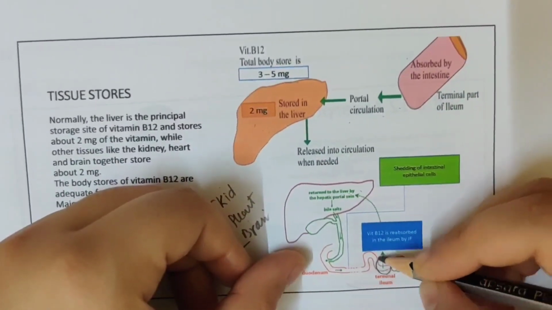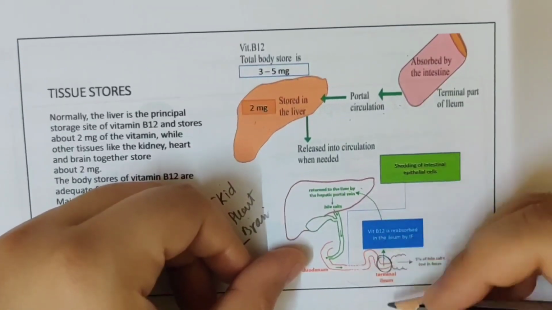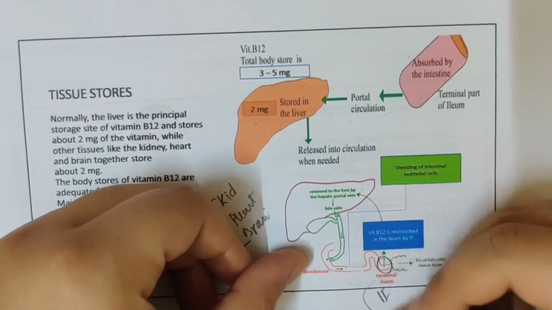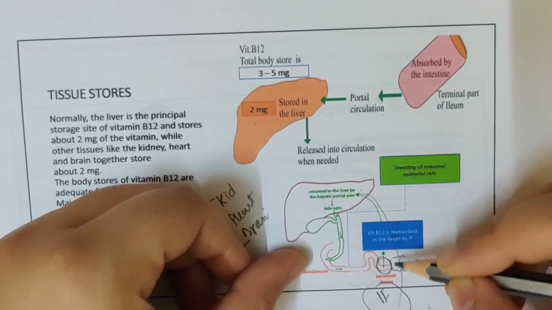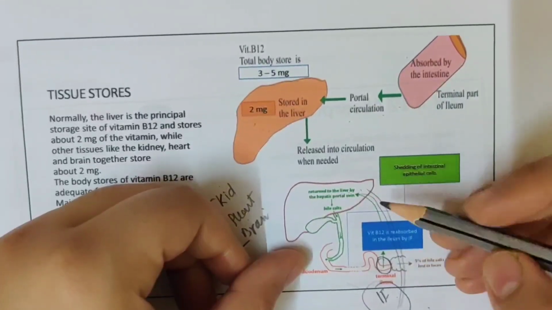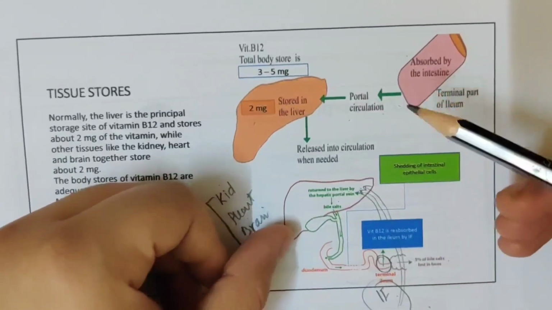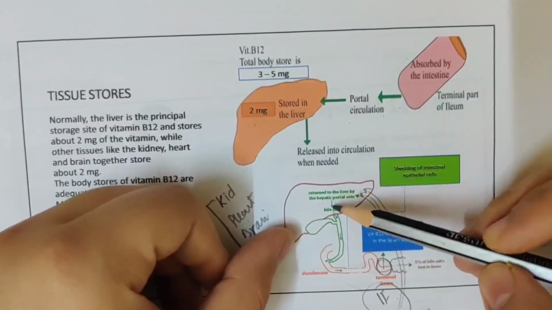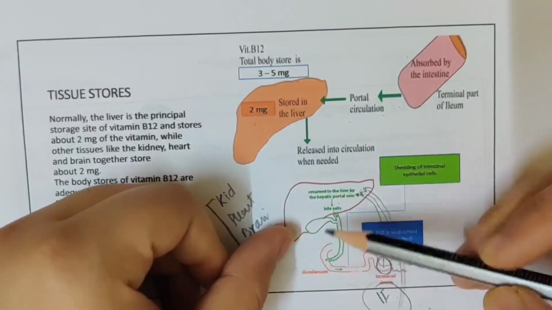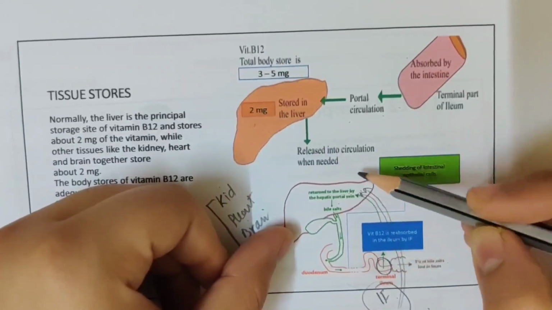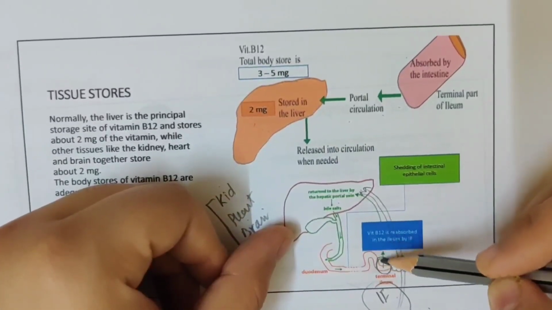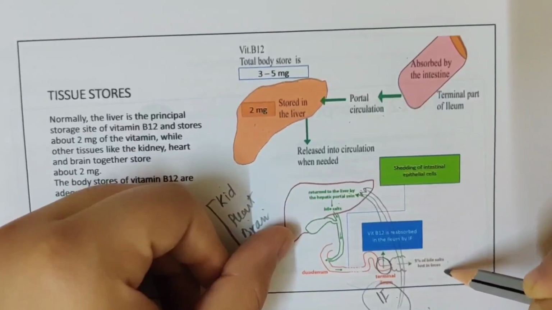In the terminal ileum you have the intrinsic factor. This intrinsic factor will absorb some of the vitamin B12, and again via enterohepatic circulation it will be stored in the liver. So as bile it is secreted and goes into the duodenum. In the duodenum it can either enter the enterohepatic circulation or enter the large intestine and be a part of the feces.